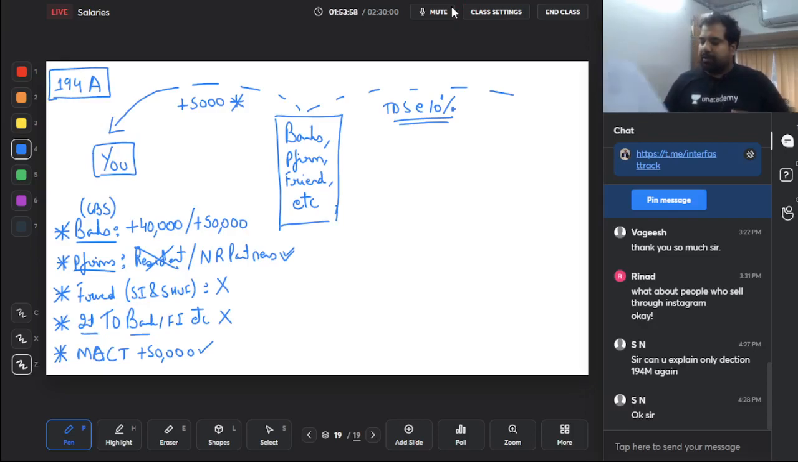Perfect. This covers almost all the TDS sections, and then the government introduced two new sections which I'm going to discuss on the screen next.